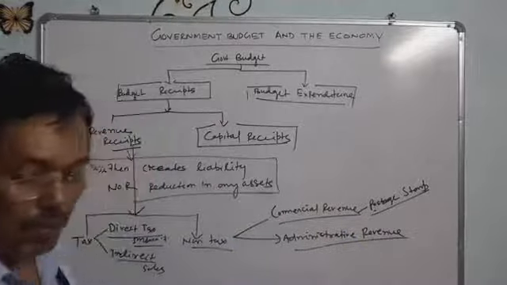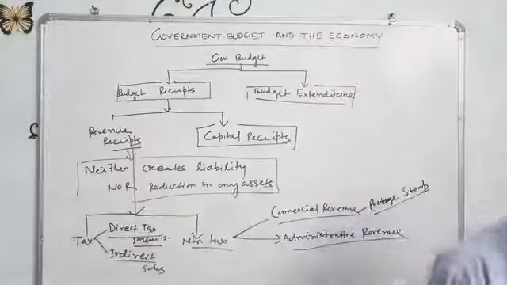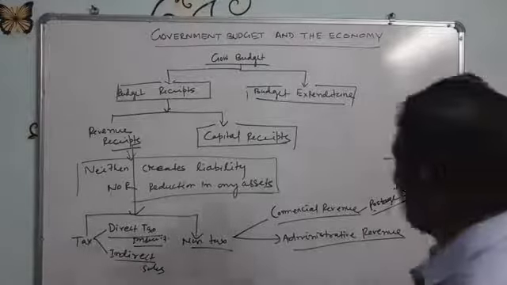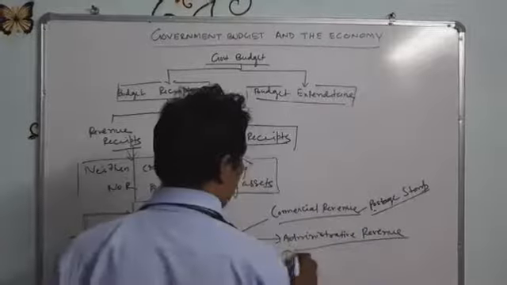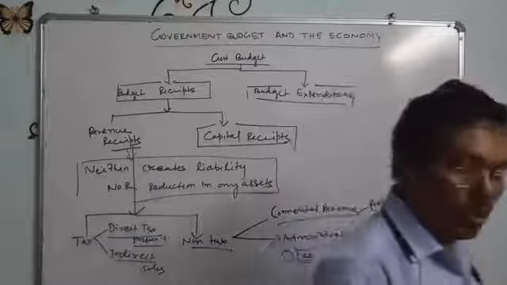What is administrative revenue? I have already said it is revenue that arises from the administrative function of the government. I gave many examples. Among them, the first example is fee.